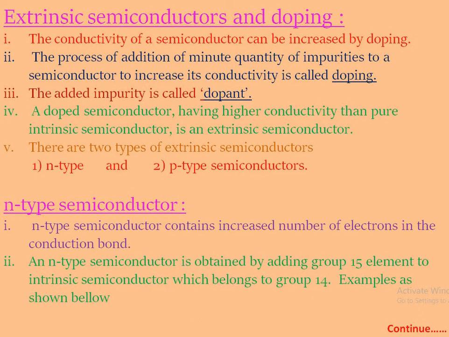When these pentavalent impurities are added to a pure intrinsic semiconducting material, it forms the N-type semiconductor, which contains a large number of electrons in the conduction band. An N-type semiconductor is obtained by adding group 15 elements to the intrinsic semiconductor, which belongs to group 14. The group 14 semiconducting materials are silicon, germanium, etc.